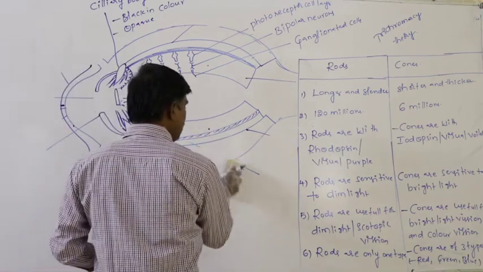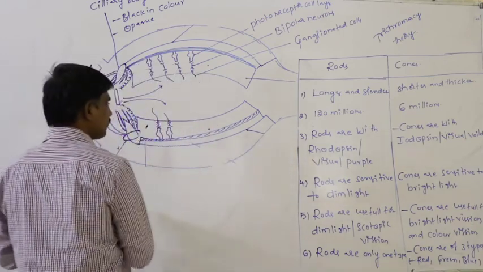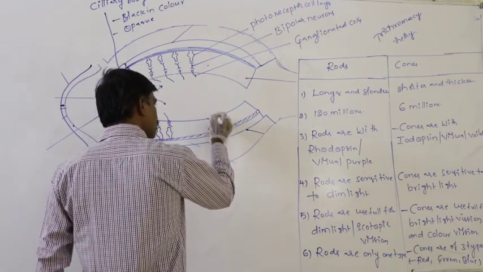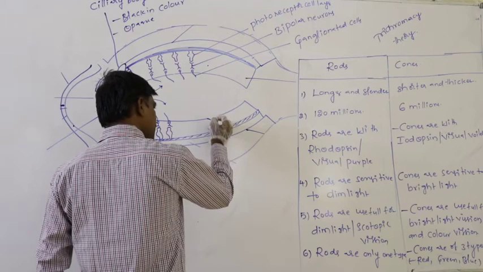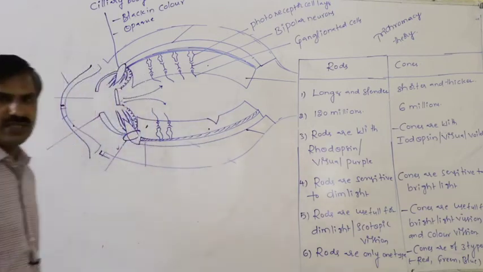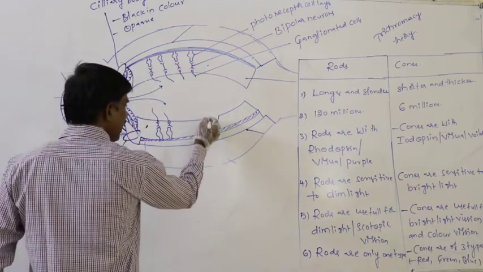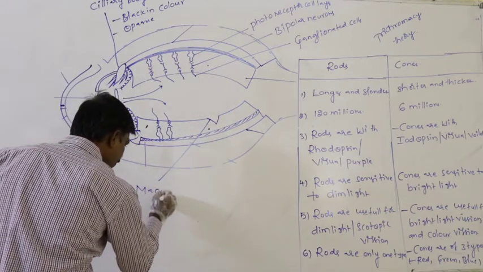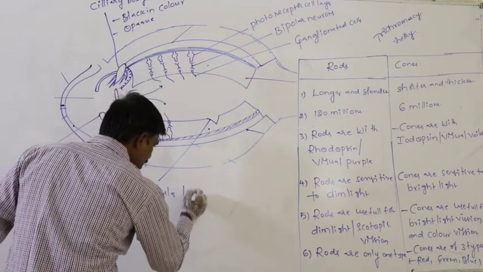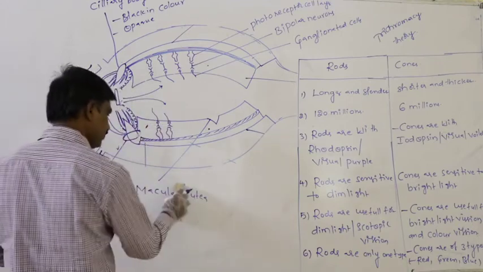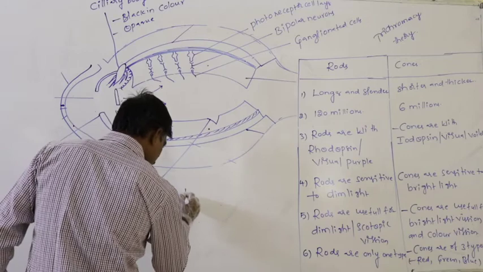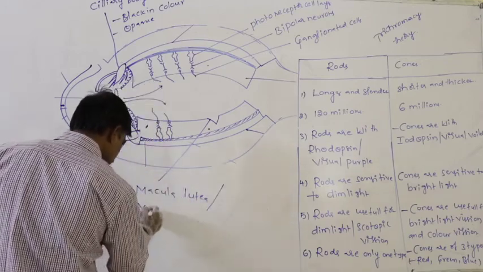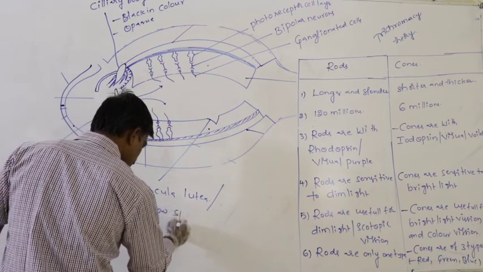In the posterior part of the retina, the depression which is present like this is said to be the macula lutea, or yellow spot.